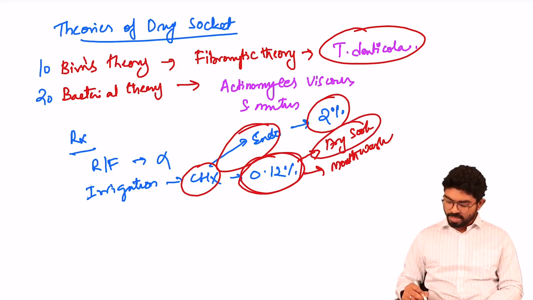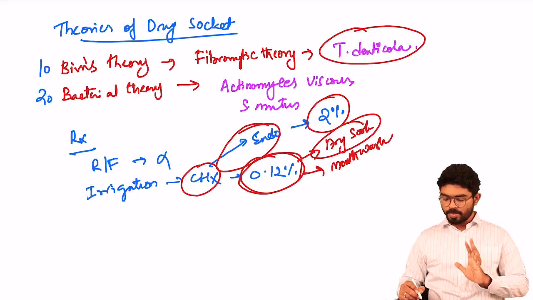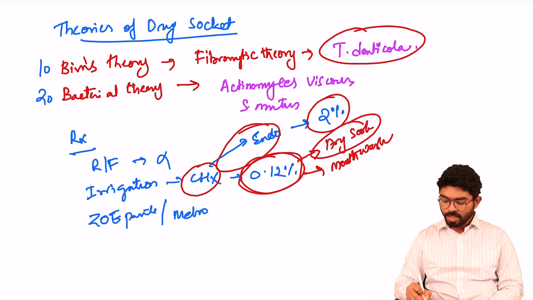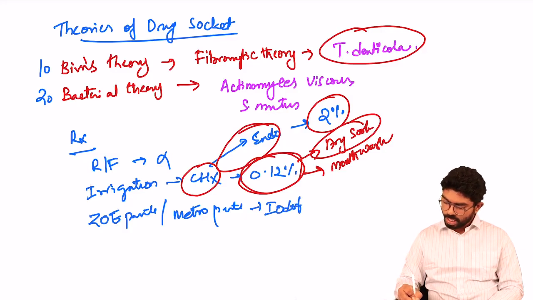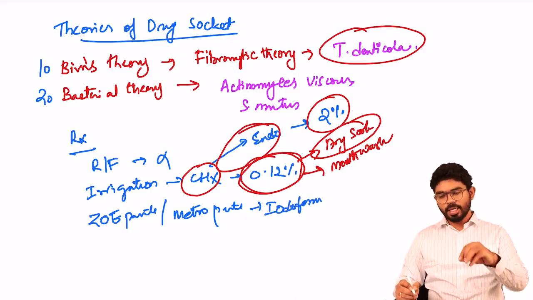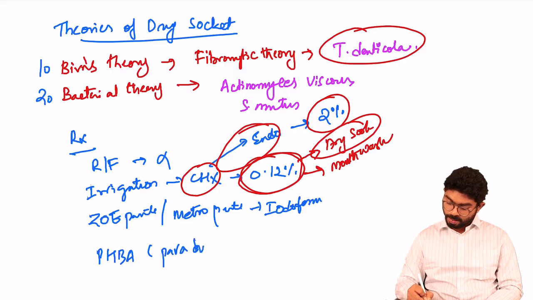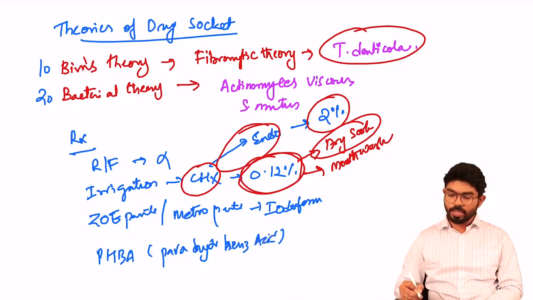Okay. So apart from this, the other important thing that we regularly do in our departments when you see a dry socket case is good irrigation followed by Jedwoi paste. Or you can use metronidazole antibiotic paste, or iodoform soaked in gauze. You're going to keep it along with the paste. And recently, a few textbooks clearly say that you can use something called PHBA, para hydroxy benzoic acid, which can also be used instead of your Jedwoi or metronidazole paste.